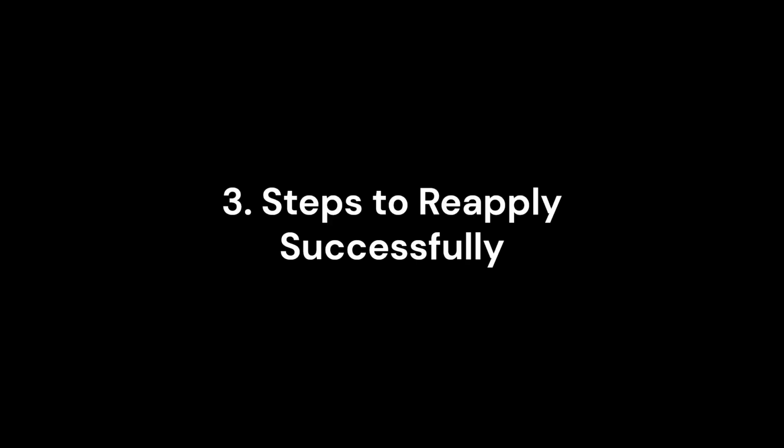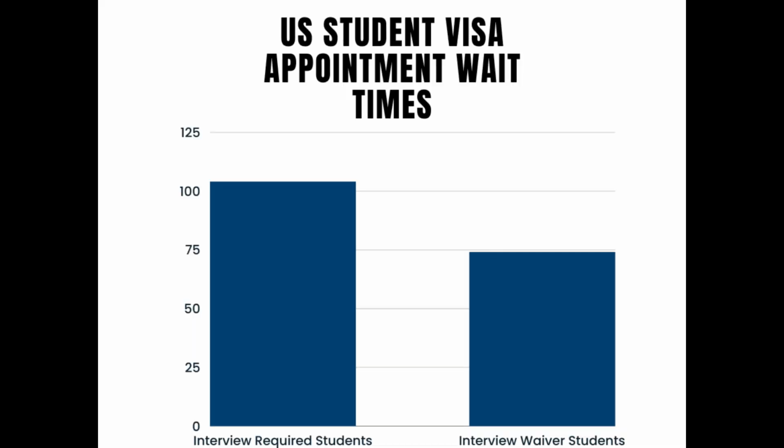3. Steps to reapply successfully. In the US, after a 214(b) denial, you can reapply at any time, but you should only do so if your circumstances have significantly changed. Other countries may have a mandatory waiting period before you can reapply.